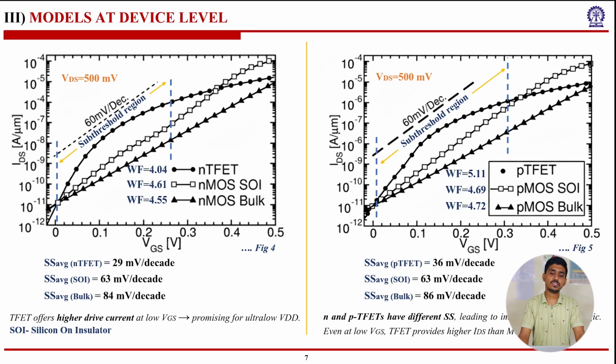So now coming next, these two are the plots of IDS versus VGS, gate to source voltage, and drain to source voltage. As you can see, the TFETs, both NTFET and PTFET, show a good subthreshold slope, better compared to SOI and bulk MOSFET, which is less than 60 millivolts. For NTFETs, it's 29 millivolts per decade, and for PTFETs, 36 millivolts per decade.